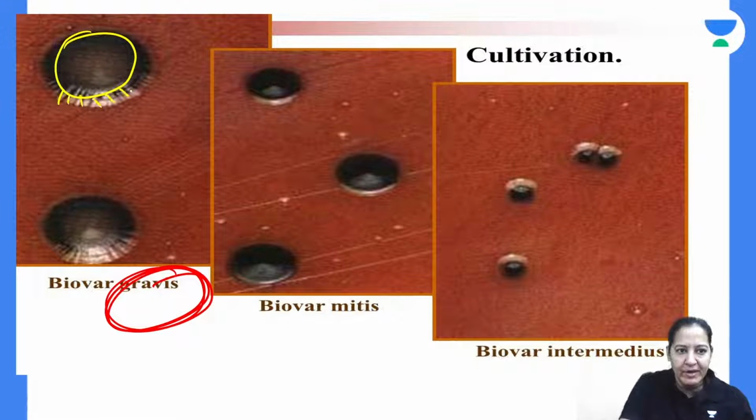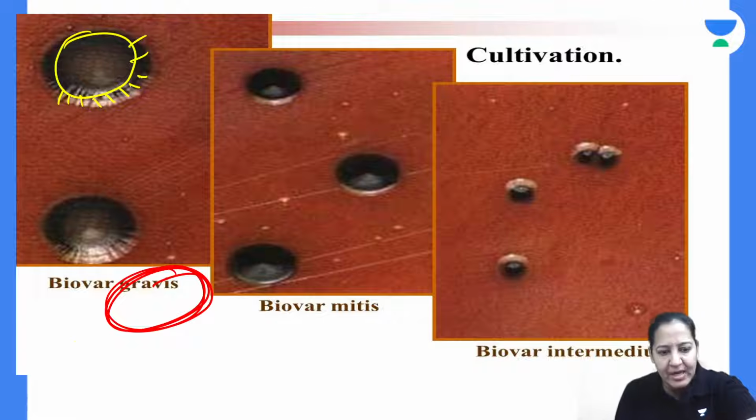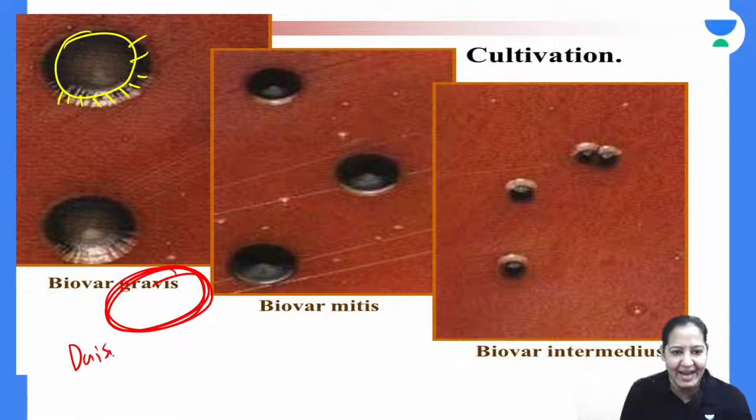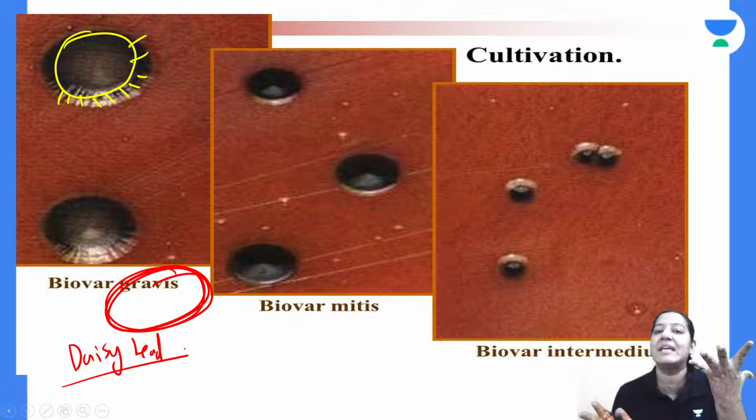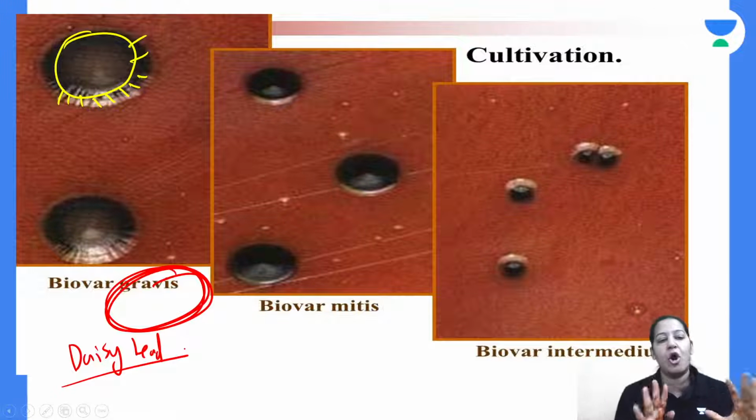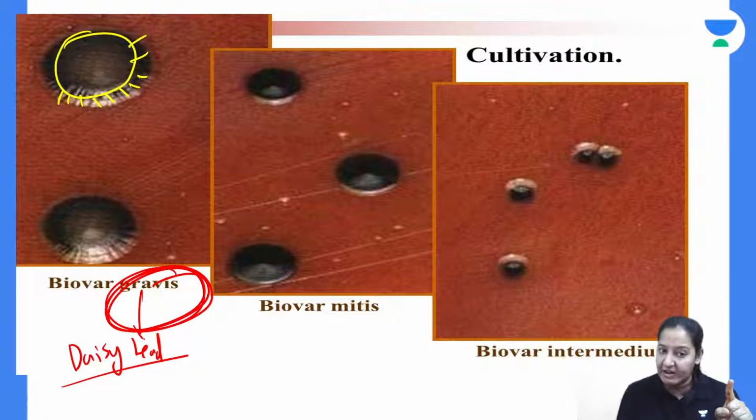Can you appreciate the colonies are looking like daisy head? Daisy is a flower. You have seen a daisy. If you have not seen it, Google it. The head of a daisy flower. So the colonies are looking like daisy head in gravis, right?